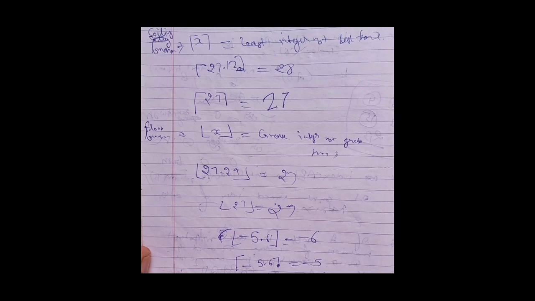Now what is the floor function of x? It will be equal to the greatest integer not greater than x. Now what will be the floor function of 27.29? It will be equal to 27, because it is the greatest integer not greater than 27.29. You can also see these examples.